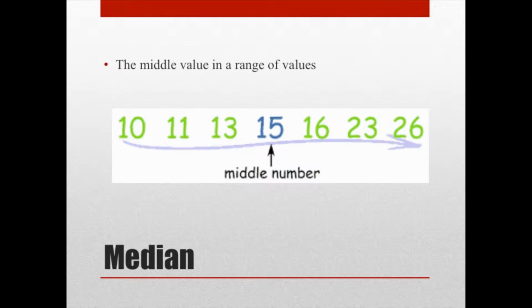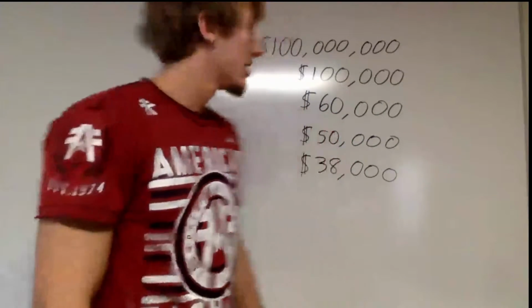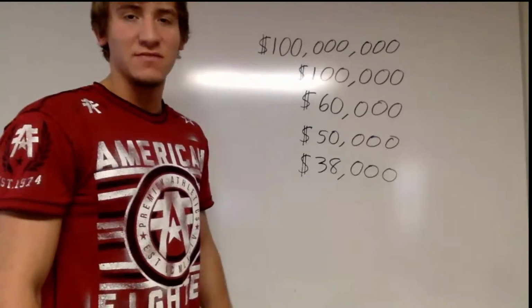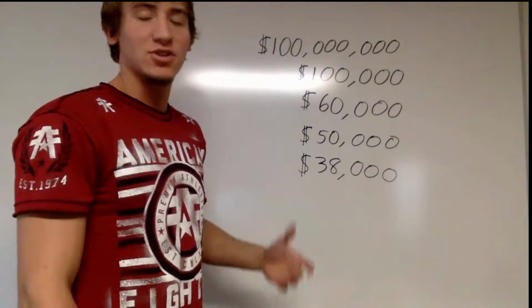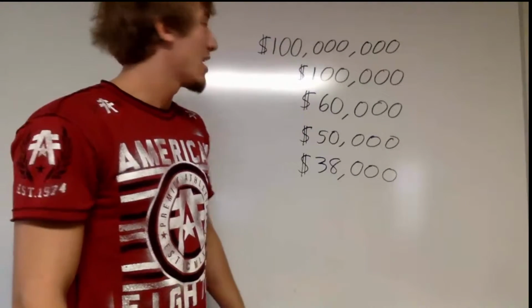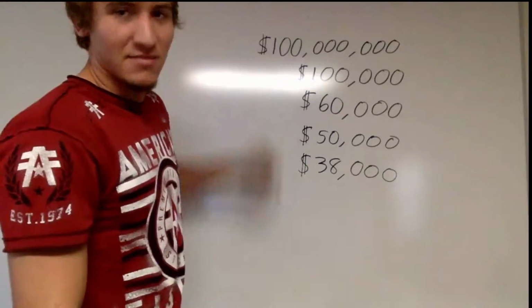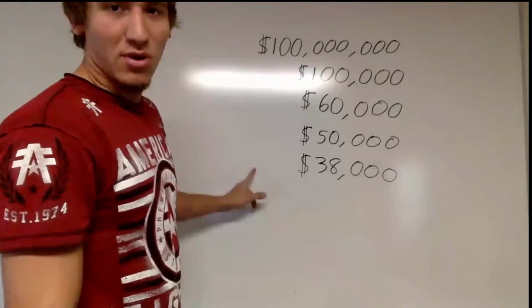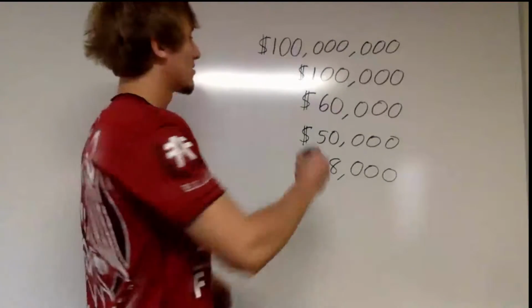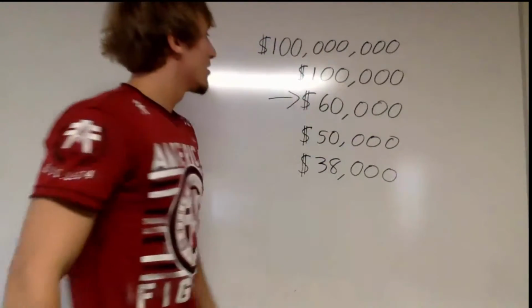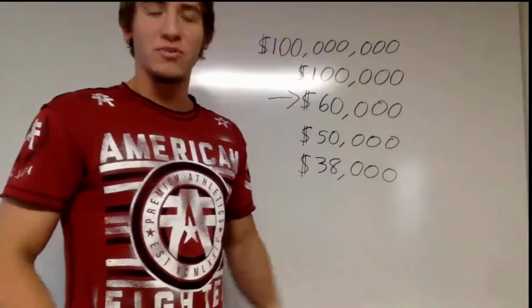The median value is just the middle value in a range of numbers. Even though the mean is a really useful tool in statistics, sometimes it can be skewed. Like for example, when you have a number that really doesn't fit with the rest of your number range, like if you're trying to figure out what the average income is in your neighborhood and you have Bill Gates living with you, it's really going to throw off the mean. So we're going to pull out the median and find the number in the middle. The median would be 60,000, and this is a lot more appropriate number.